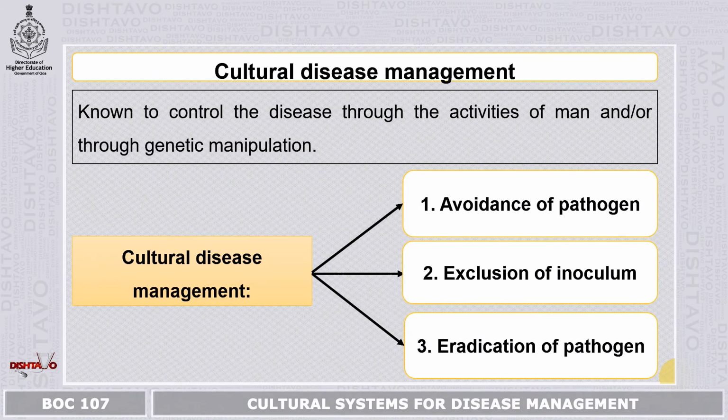Now the cultural disease management. This method is known to control diseases through the activities of man and or through genetic manipulation. That is, here humans are involved with different strategies to eliminate the disease or the pathogen. Cultural disease management can broadly be classified into three things. First is avoidance of pathogen, second is exclusion of inoculum, third is eradication of pathogen.